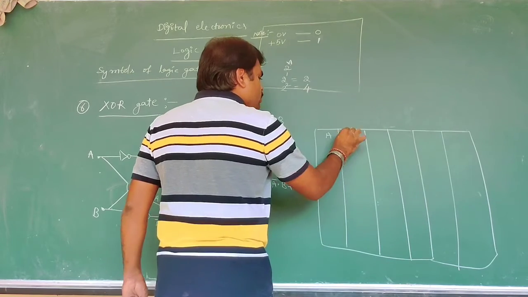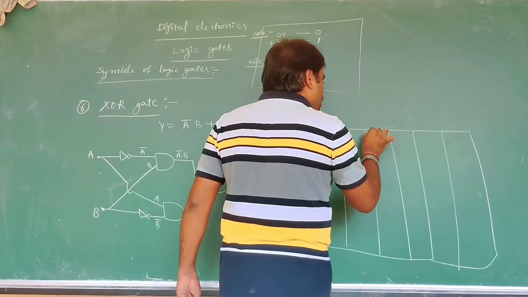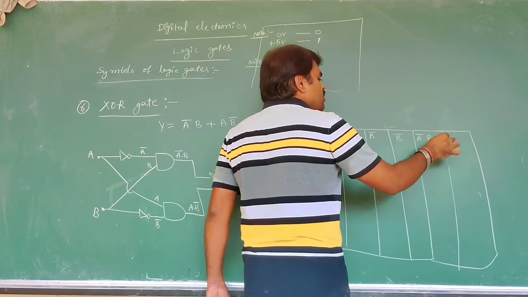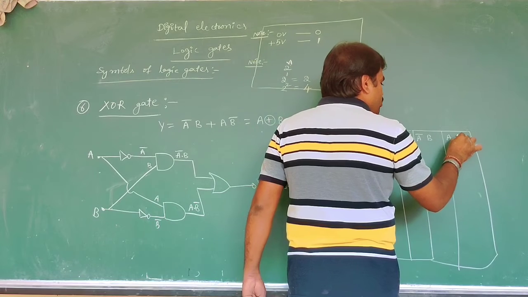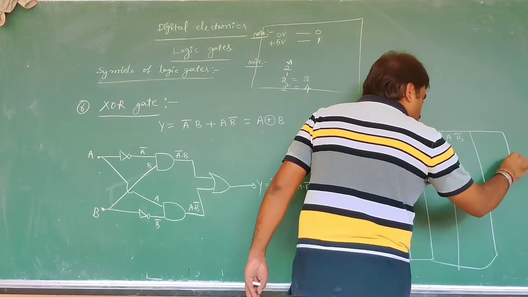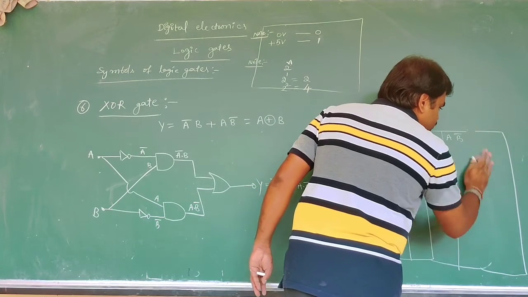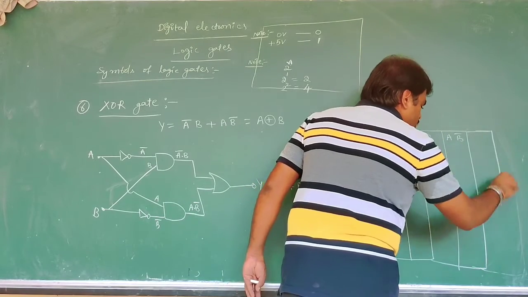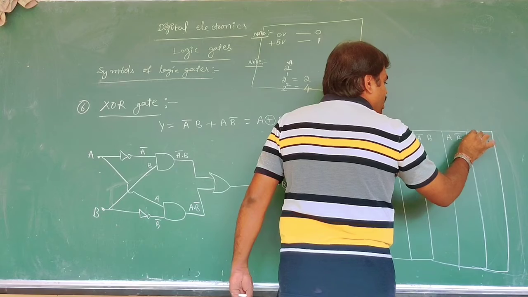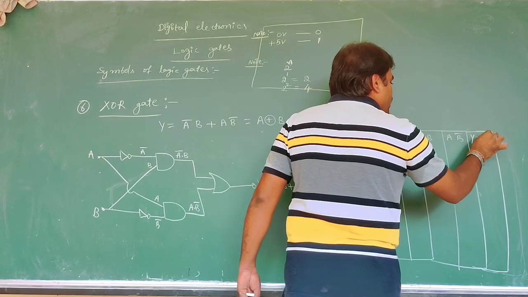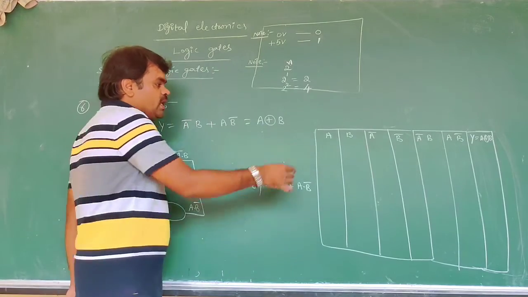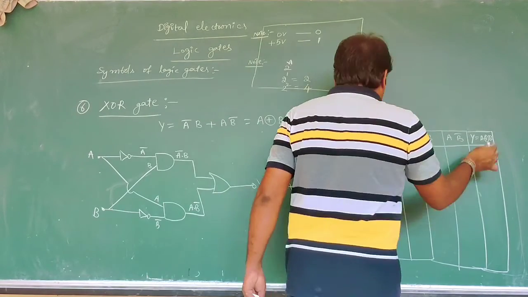See, A, B, A bar, B bar, A bar dot B and A dot B bar, and we get Y equal to A plus B whole, like this. This is the exclusive OR gate output.